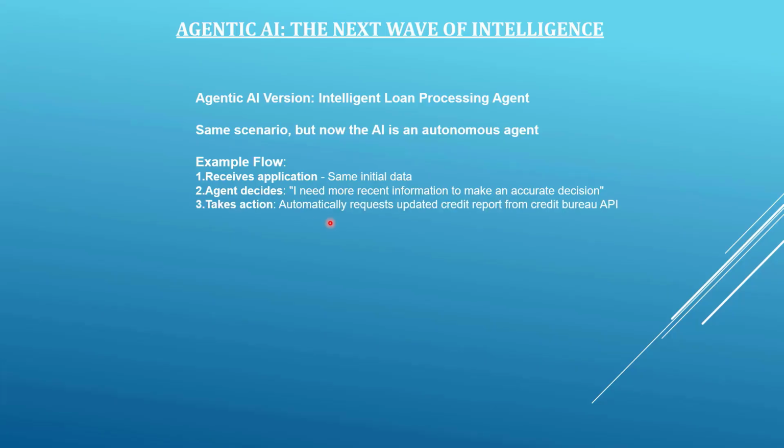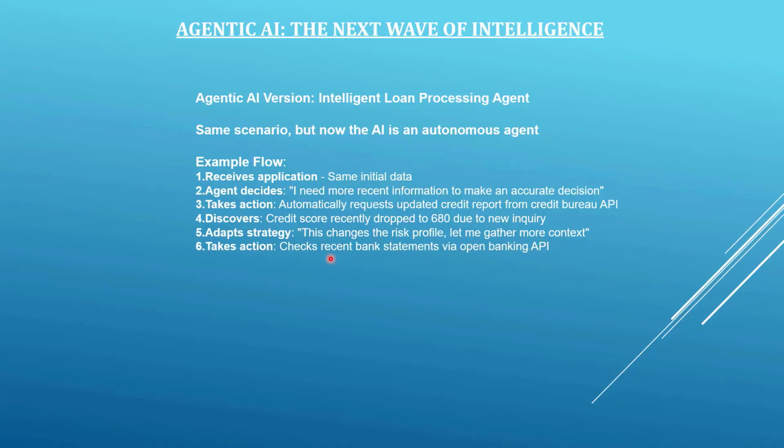If the AI system decides that it needs a recent credit report from the credit bureau, it will call the credit bureau API to get the recent credit report of the applicant. Now, when the agentic AI system made a call to the credit bureau API, it found that the credit score recently dropped to 680 due to a new inquiry that was made on the credit score. It was not due to a default. Hence, agentic AI changes its strategy. It changes the risk profile and tries to gather more context on the application.